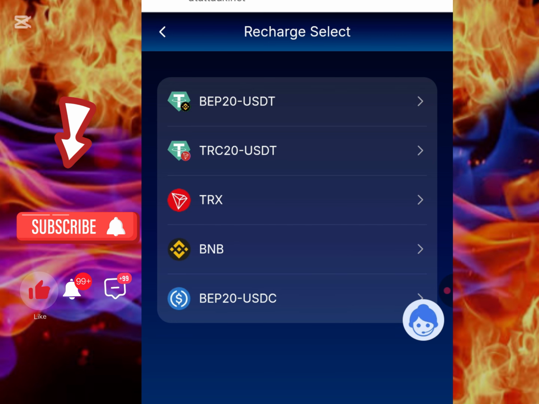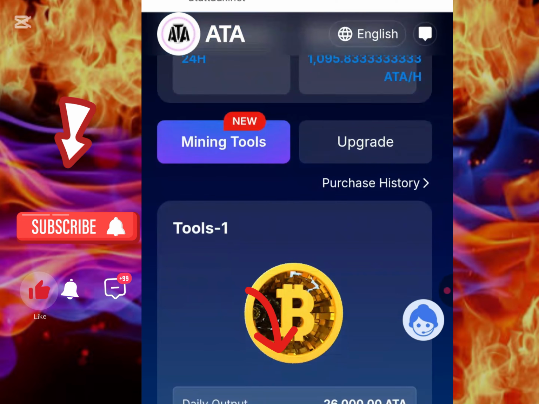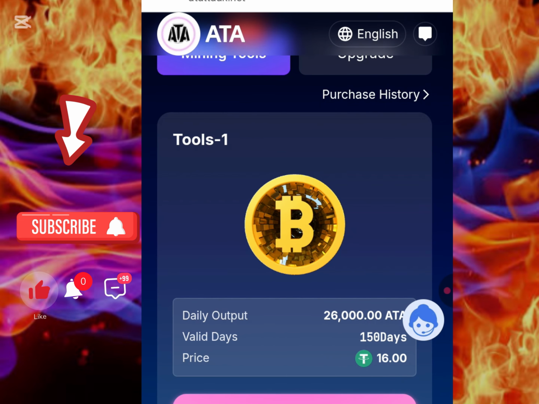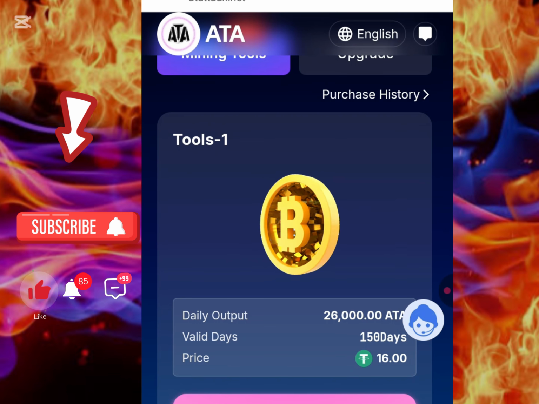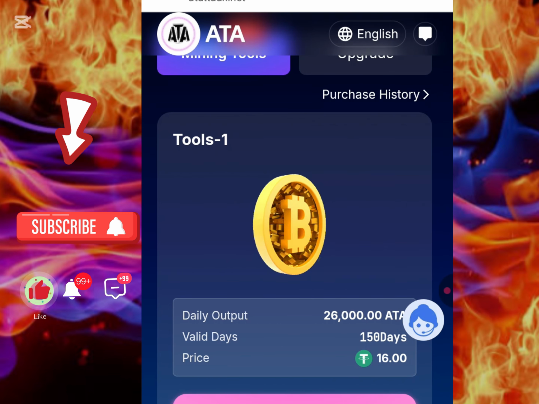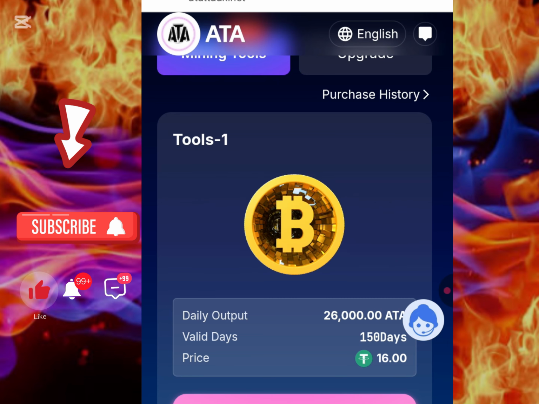Now you see it, right? Let me go back again so you can see. I click on upgrade, right? Upgrade is the icon, the third icon counting from my right, and also the third icon counting from my left. There's an arrow pointing at it, right? So once you click on interface, you are just going to see it on your own phone screen fully displayed.